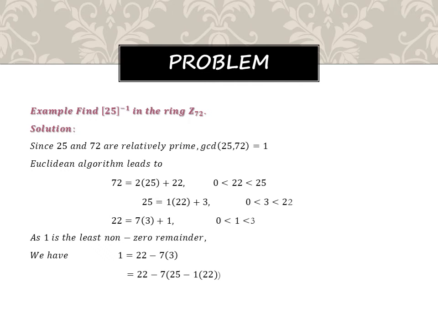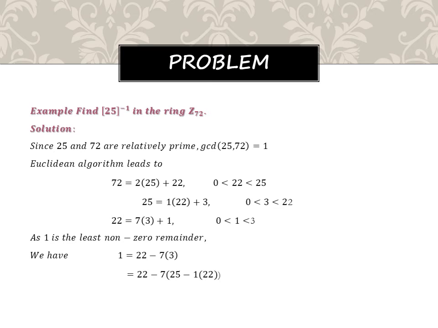We'll discuss one problem based on rings. Find 25 power minus 1, that is, 25 inverse in the ring Z72. We could not write Z72 as 0, 1, 2, 3, 4 and so on up to 72. It is highly difficult, right? For solving that, you take the numbers 25 and 72 and find the GCD.